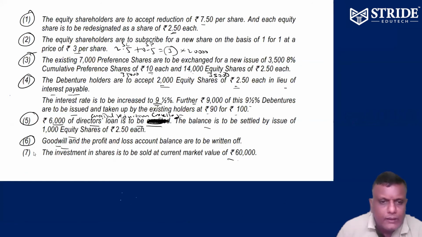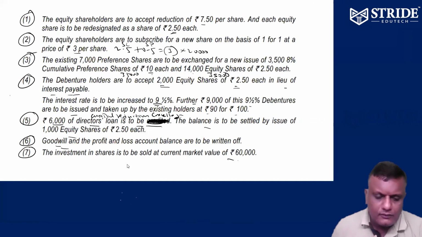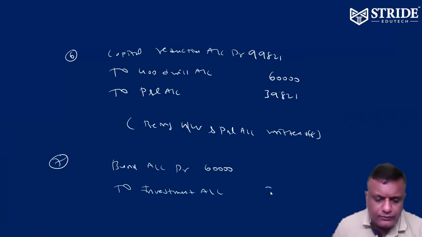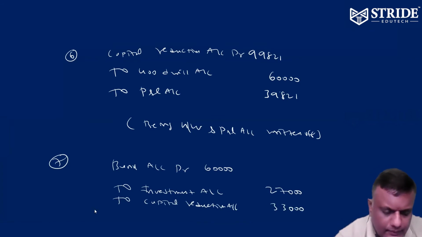Definitely there is a gain, which has to be credited to capital reduction account. Bank debit 60,000, to investment account 27,000, and the balance is a gain, to capital reduction 33,000.